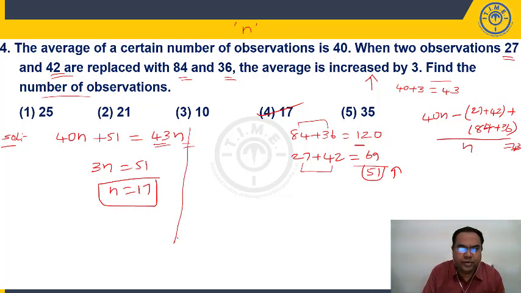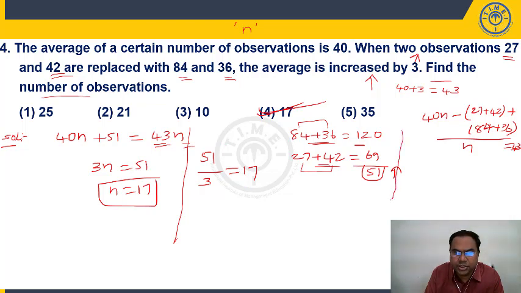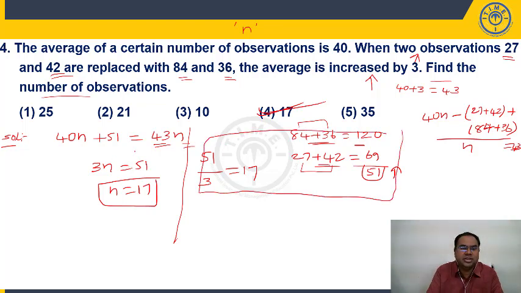So overall approach would be, if you see here, 84 plus 36, I am removing these two numbers and replacing with these two. So how much extra I am getting to the group? 51. Now you see here, average has increased by how much? 3. So when average is increasing by 3, what do you mean? Each member is increasing by 3. So you have 51 chocolates, you distribute among 3, you have to give each person 3. How many people you can give? 17 people. So how many observations are there? 17. If you combine these two, you can answer the question in one step. Instead of writing these two steps, single step will get the answer.